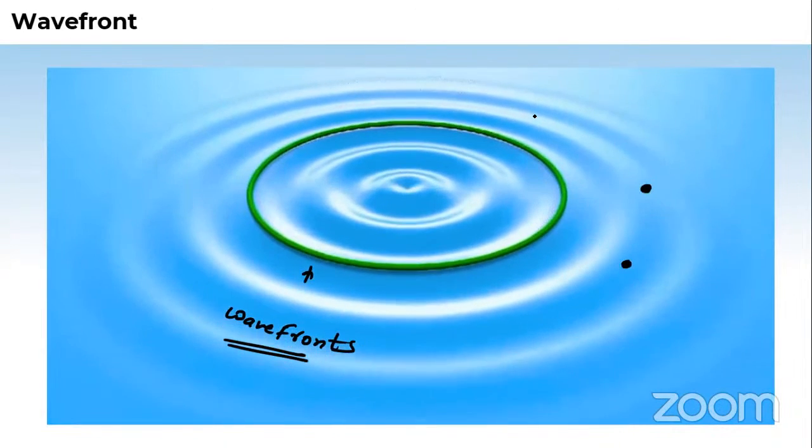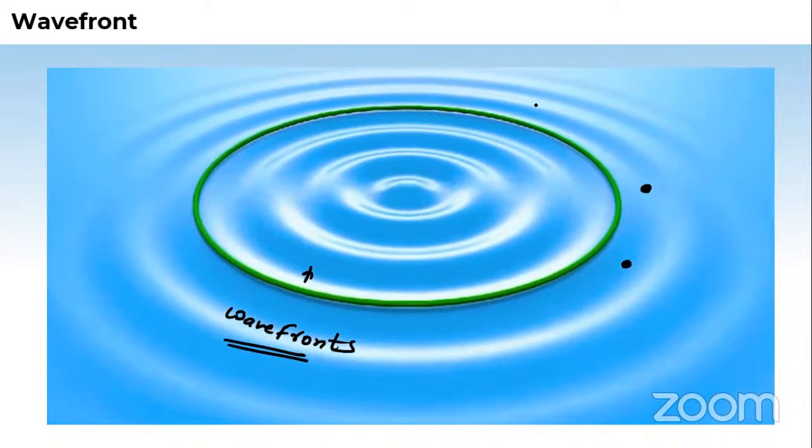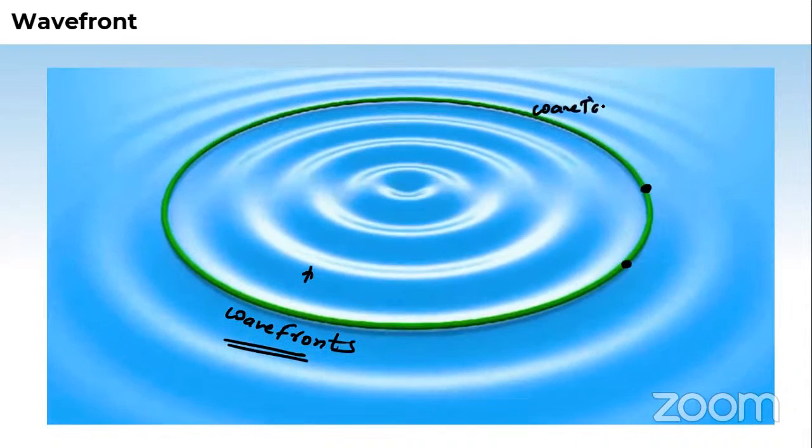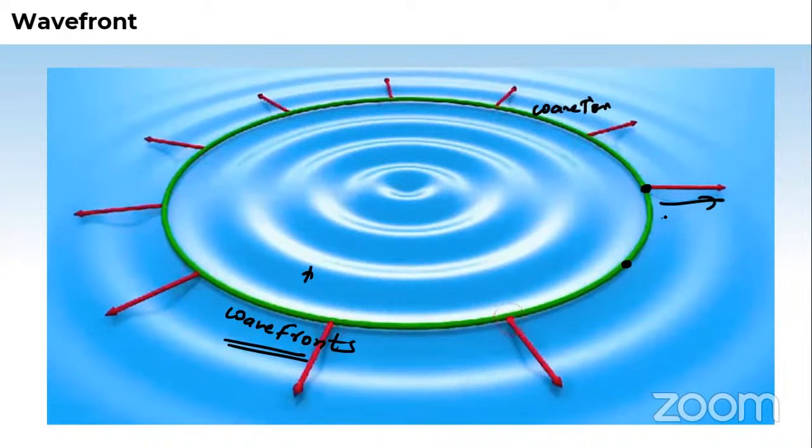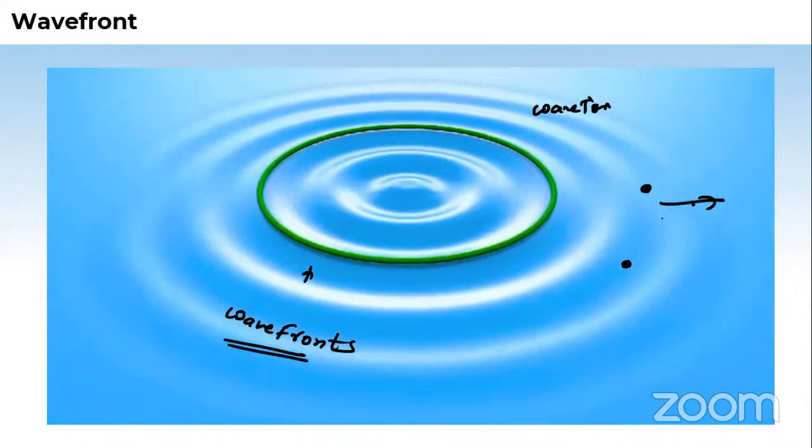See, these are the circular kind of wavefronts here, and the perpendicular to it is the wave direction, okay? I mean, the perpendicular to the wavefront shows you how the wave is traveling.